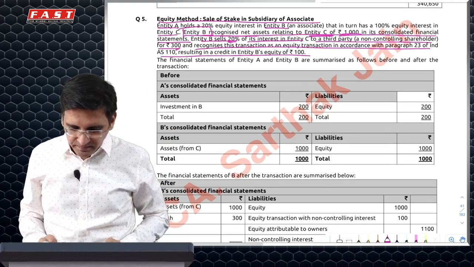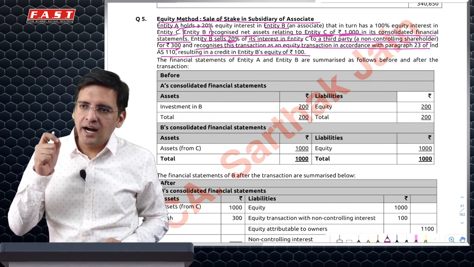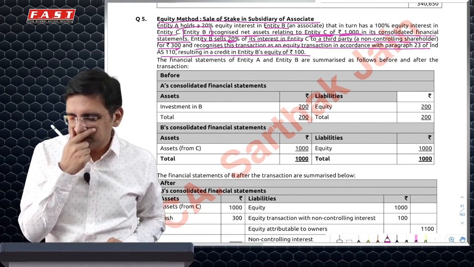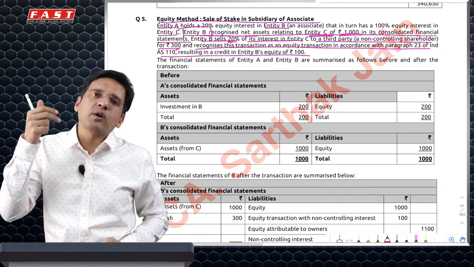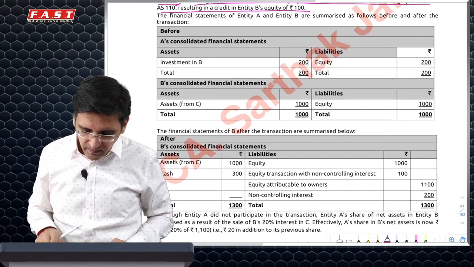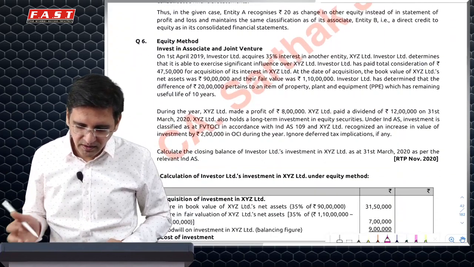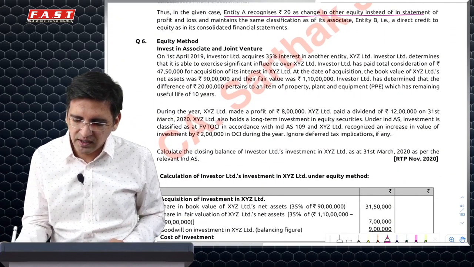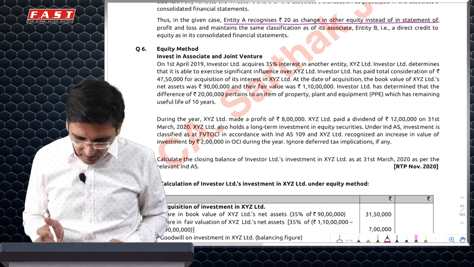So the question which comes is, now when A consolidates with B, we will add up all post-acquisition profits of B. Amongst these post-acquisition profits, will this 100 increase in reserve also be added? Absolutely, because we will add any increase in reserves of B. So that is mainly what the question is all about. So you just have to do that adjustment, nothing more than that. So it says entity A also recognizes a gain of 20, which is 20% of 100.